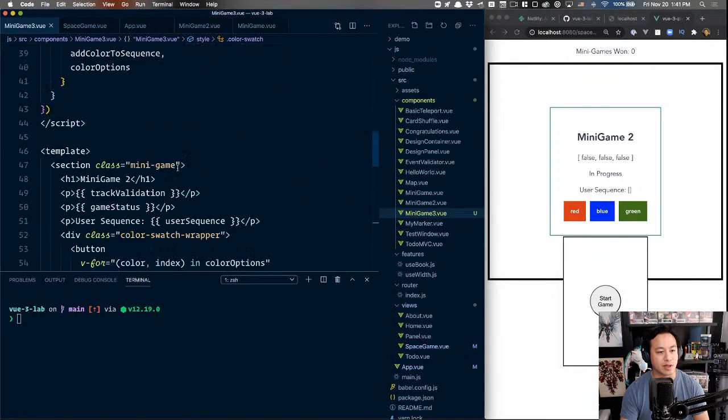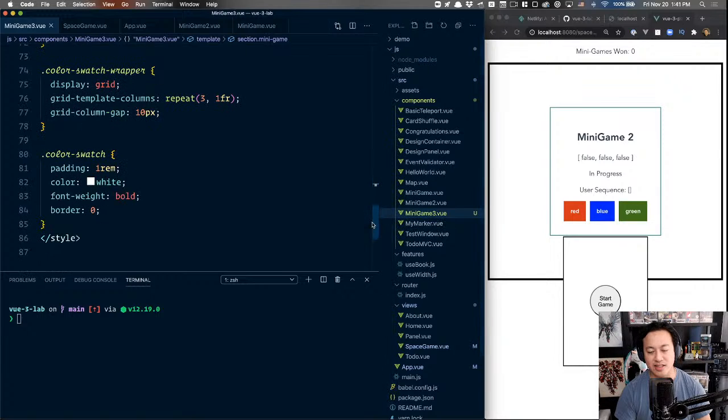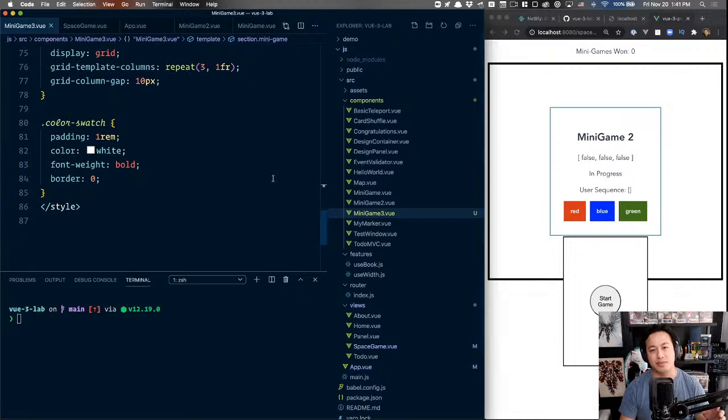So just to be very clear that we're on minigame 3, actually I realized a couple of things. One of the things you might have noticed that's a little weird for people who use VS Code is my file menu is on the right-hand side. And it's also like, I don't know, everything's sort of oversized. Like my terminal is a little bit big, my file. The reason for that is because I'm trying to get better at noticing when my real estate on my screen is taken and not just ignore it.